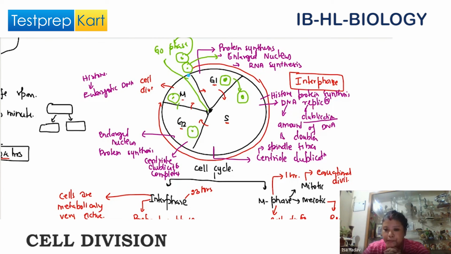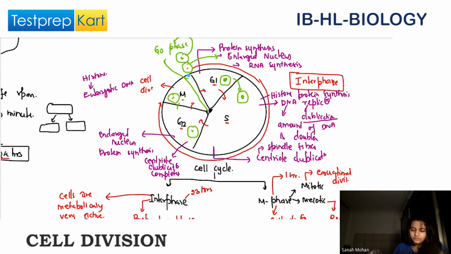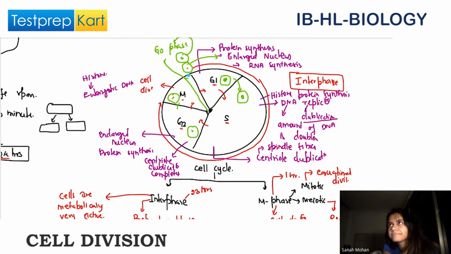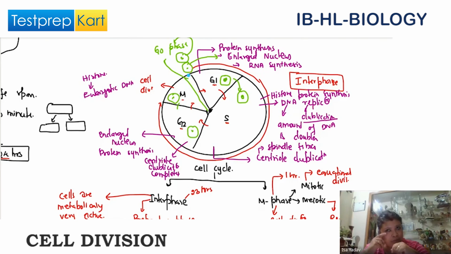What else? The smallest unit of life. Yes, cells arise from pre-existing cells.